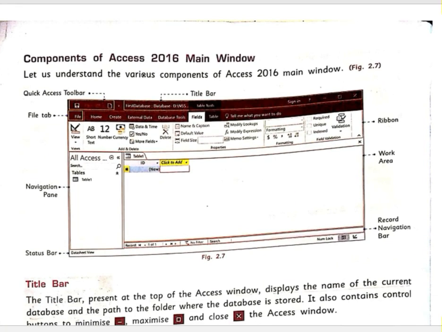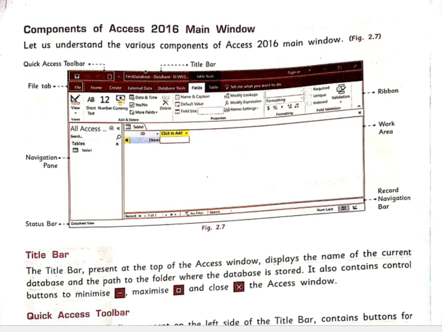Now, after opening it, there will be some components. At this top corner, some tools will be there. This is called our quick access toolbar, and after this you will get another menu. Up to this portion is our title bar.